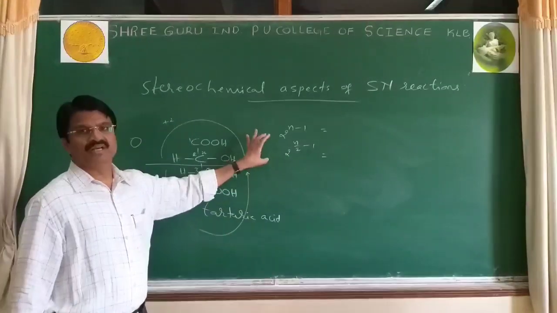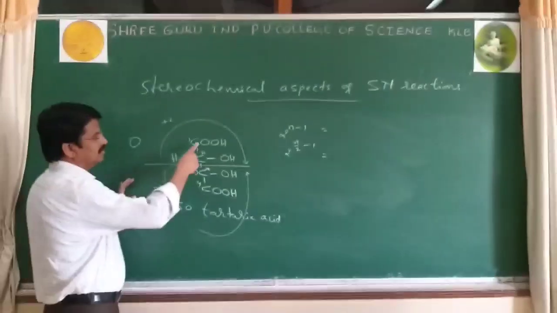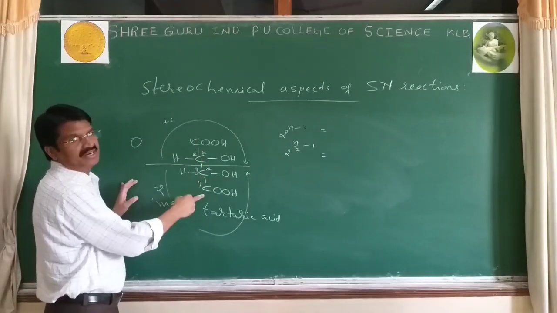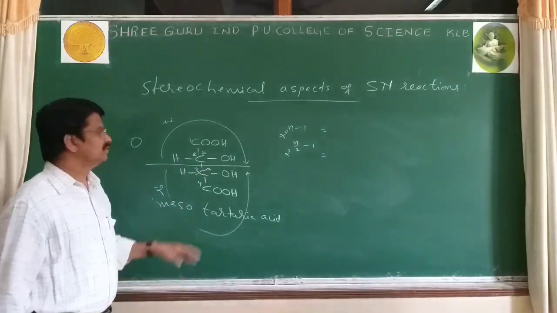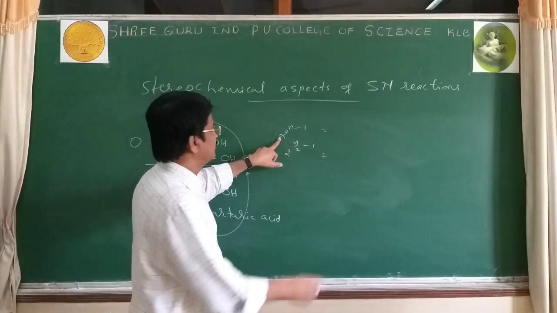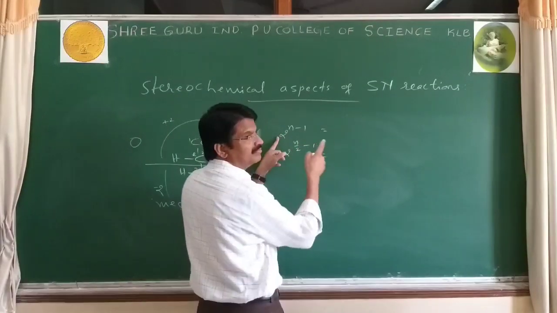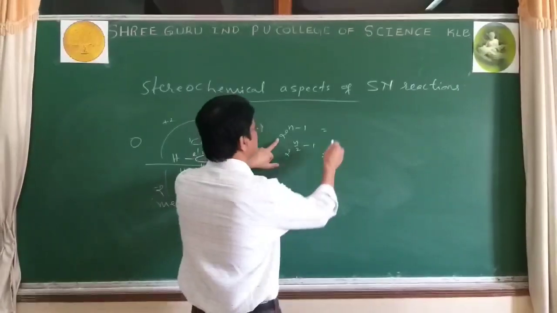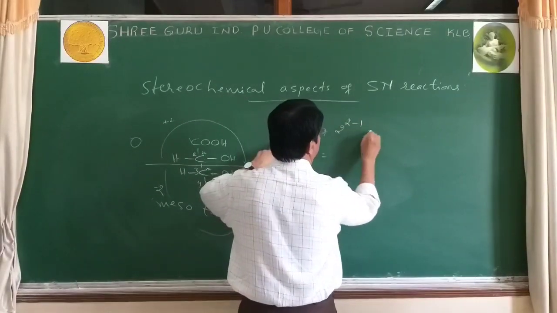But this formula is applicable for what? A molecule which contains end groups or atoms, they must be the same. Then we can apply such formulas. And number of what? Optically active compounds like D-tartaric acid, L-tartaric acid. 2 raised to 2 minus 1 equals 2.